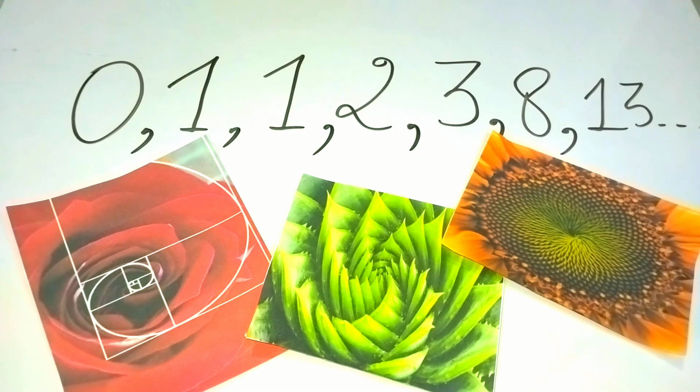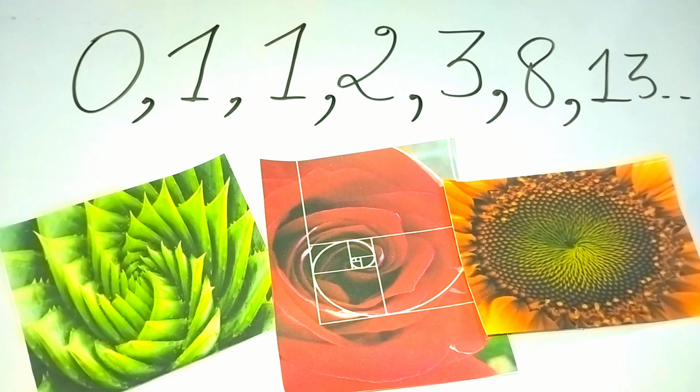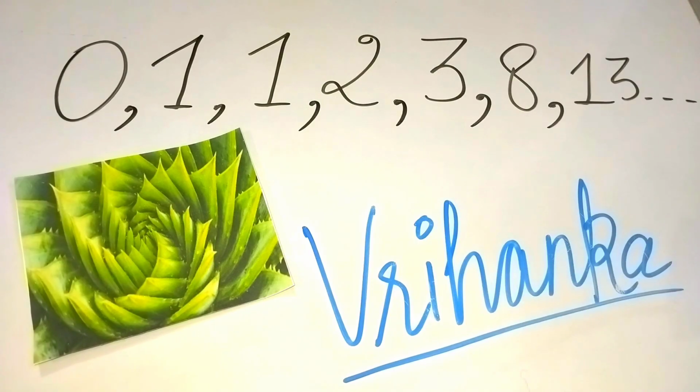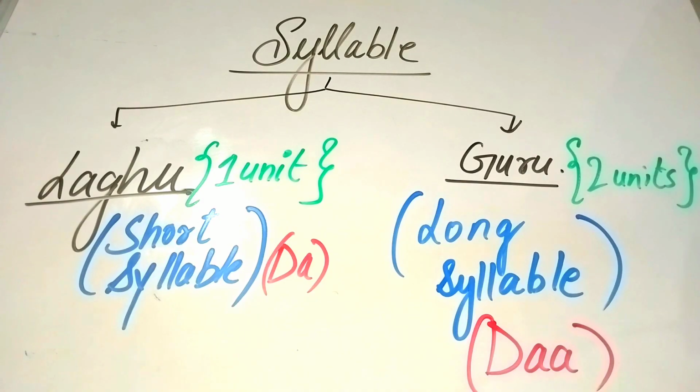The answer is no. Centuries before Fibonacci was ever born, an Indian scholar named Virahanka was studying something completely different. Not flowers, not mathematics, not nature. He was studying Sanskrit poetry. So what does poetry have to do with mathematics? In Sanskrit poetry, every syllable belongs to one of two types: Laghu, a short syllable, and Guru, a long syllable.